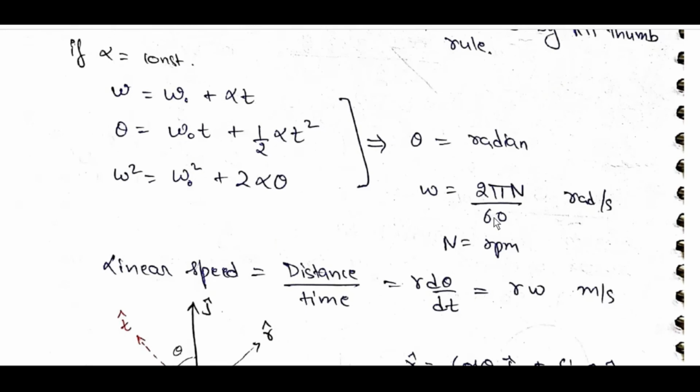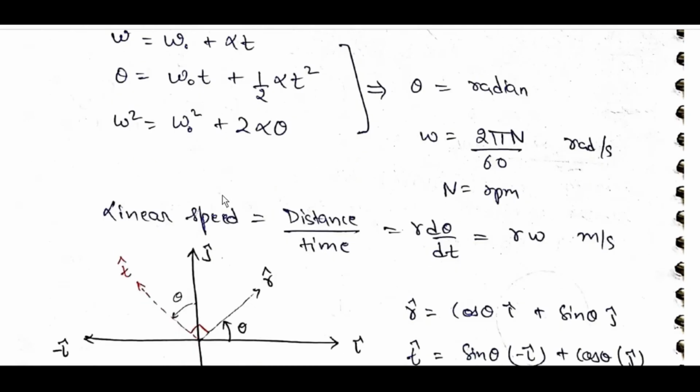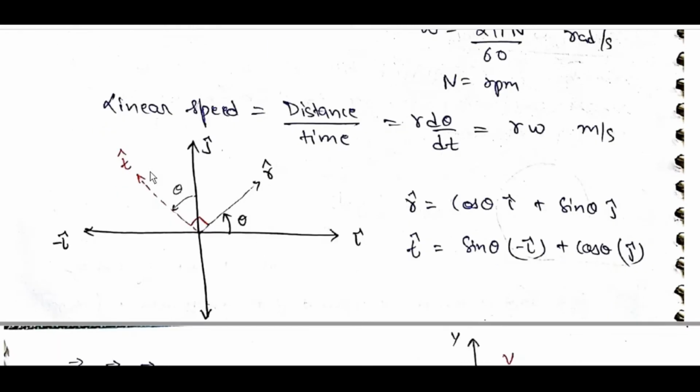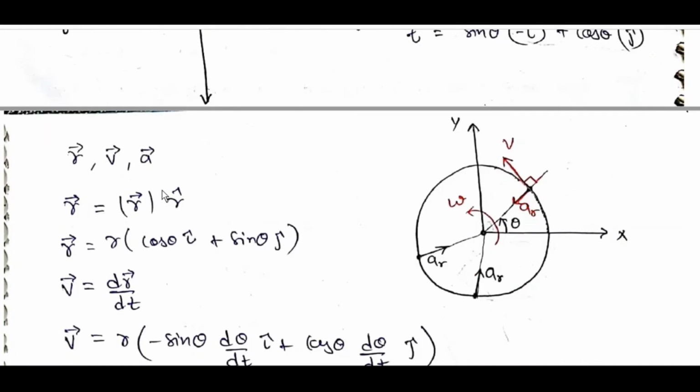Omega is equal to 2 pi N by 60 radian per second, where N is in rpm. Linear speed is equal to distance per time, which is r d theta by dt, equal to r omega meter per second. r cap is equal to cos theta i cap plus sin theta j cap. t cap is equal to minus sin theta i cap plus cos theta j cap. Position vector r bar is equal to r times r cap, so r bar is equal to r cos theta i cap plus r sin theta j cap.